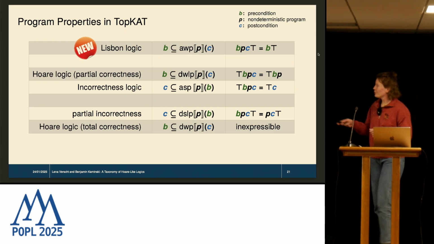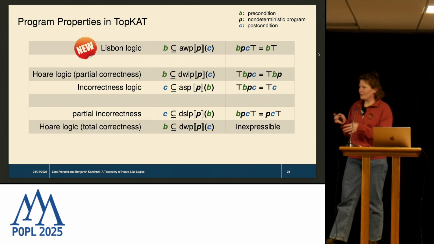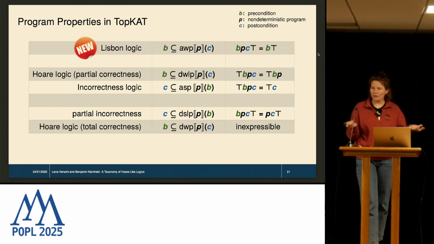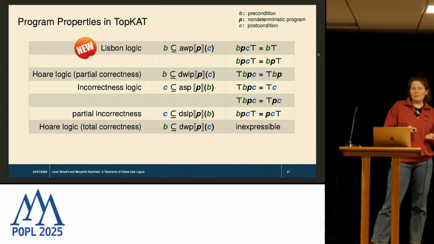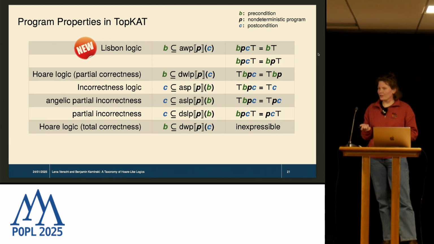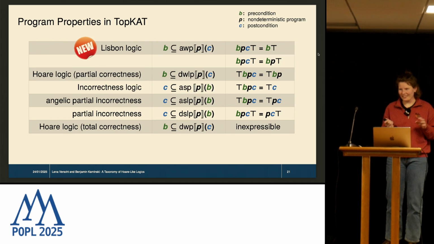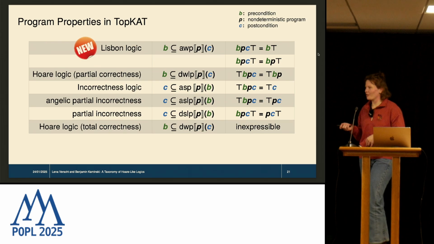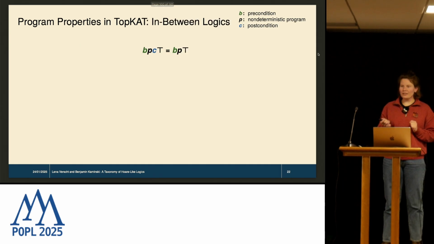And now if you look at these equations, they are syntactically very similar, right? And there are of course more equations that fit this pattern. For example, this one here or this one. The one on the bottom turned out to be equivalent to this new logic, angelic partial incorrectness, which is kind of cool because it seems that Kleene algebra in some sense agrees that this is a sensible logic to add to this taxonomy.